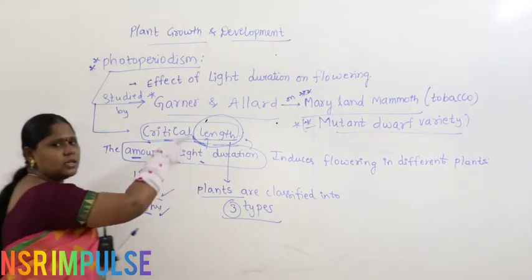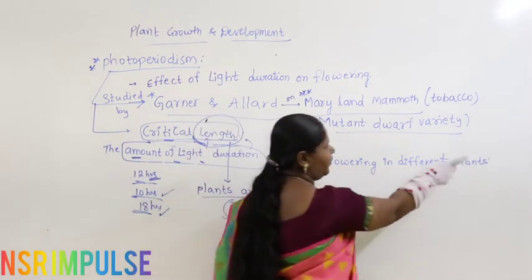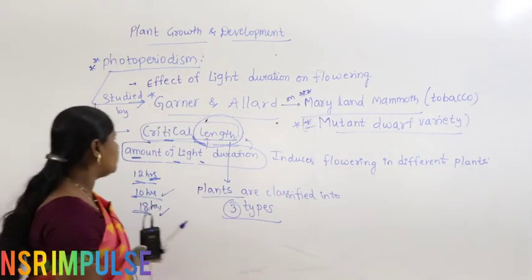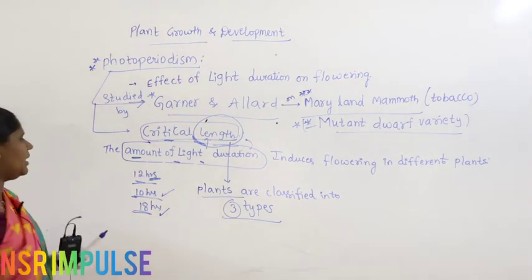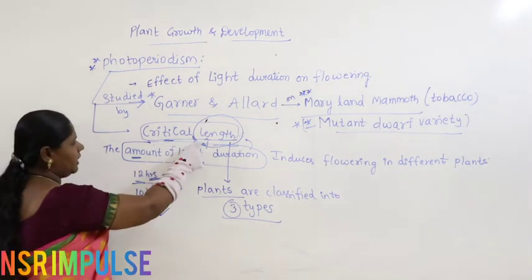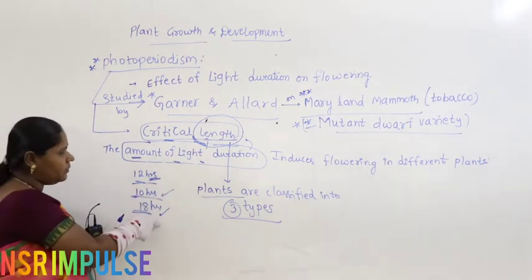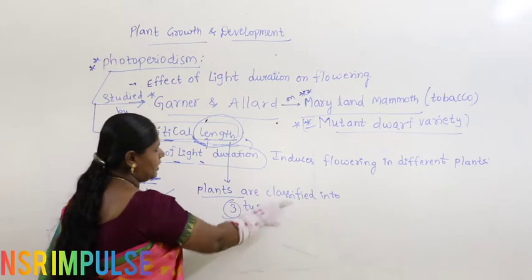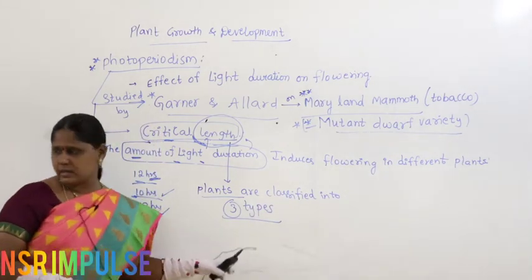That makes flowering happen in different plants. It's called what? A critical length. Critical length time varies from plant to plant. Now, based on this, plants are classified into three categories. Let us continue. What are the three categories here?